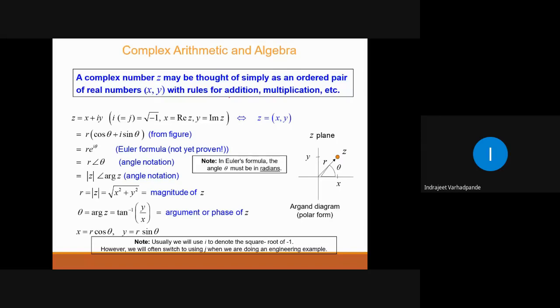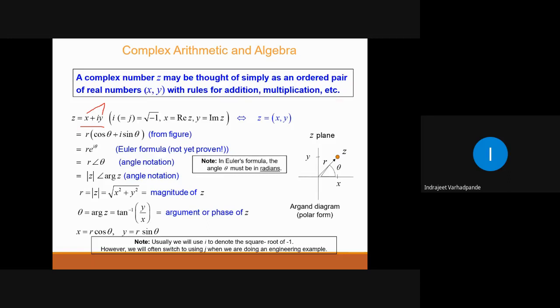In short, I will try to describe what you have learned up till now regarding complex numbers. A complex number Z may be thought of simply as an ordered pair of real numbers x, y with rules for addition and multiplication. I said Z is a complex number denoted by x plus iy. These x and y are real numbers.